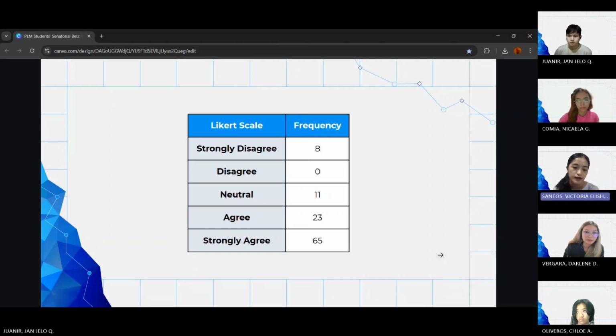For the frequency, the majority of the respondents agree that the newly elected senators should focus on agriculture, with 65 strongly agree, 23 agree, and all of the options were chosen except for disagree.